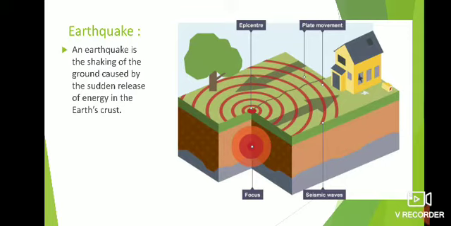The place on the surface of the earth where it is felt most, just above the focus, is known as the epicenter.